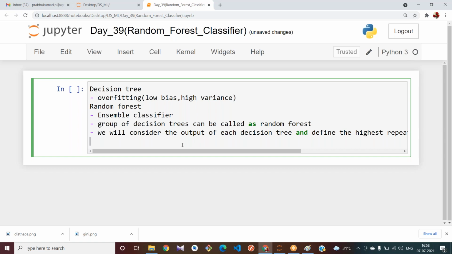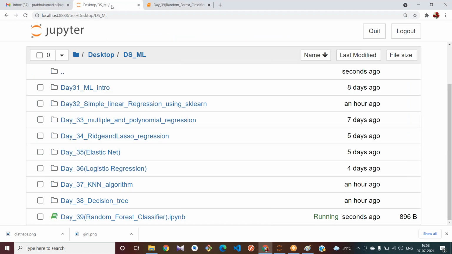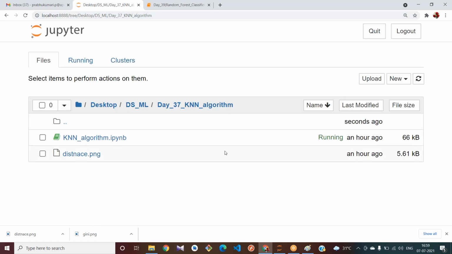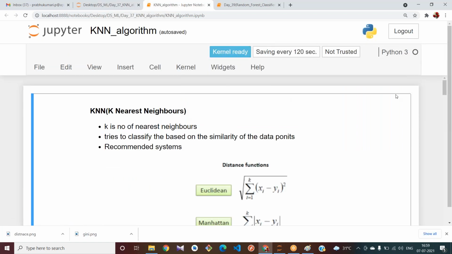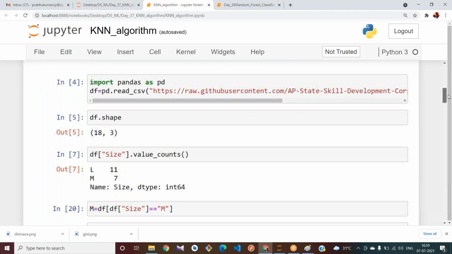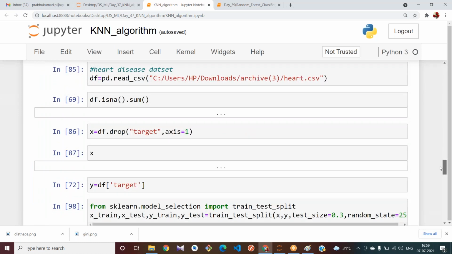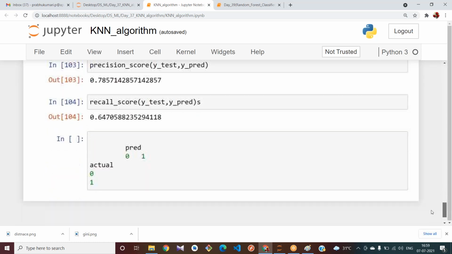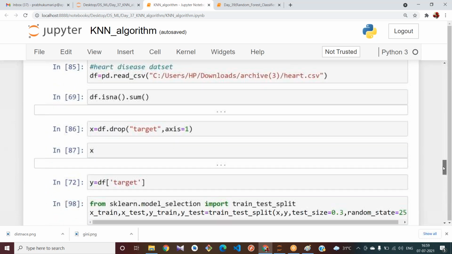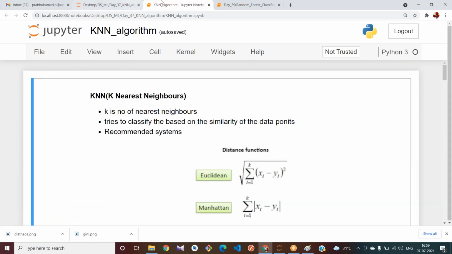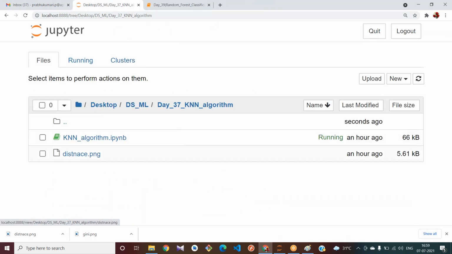Let us use the same data set here. We applied the diabetes data set in KNN. In which algorithm did we apply the diabetes data set? Please tell me. Let me see it in KNN. In KNN also we applied the heart data only, so let us apply the heart disease dataset only.